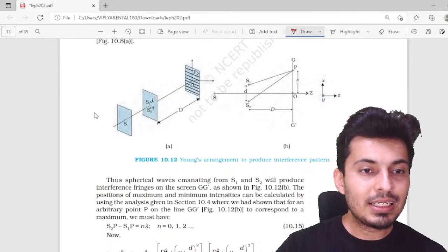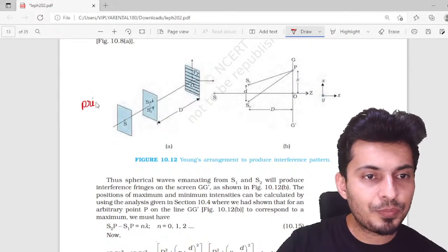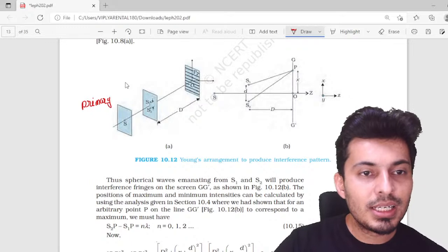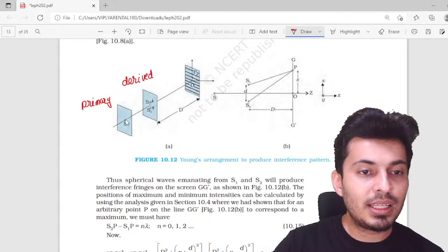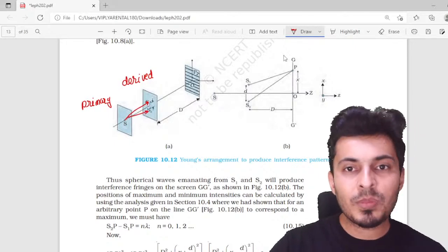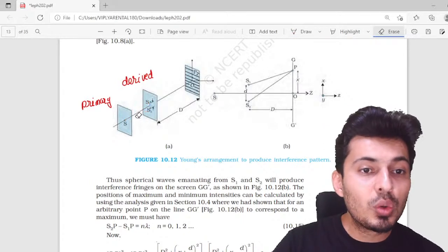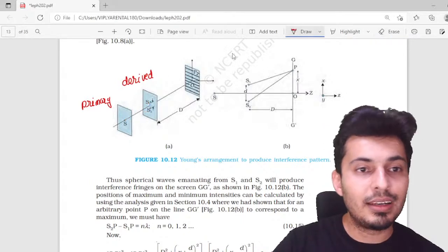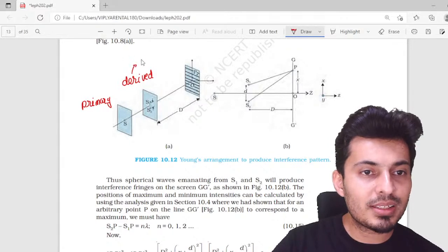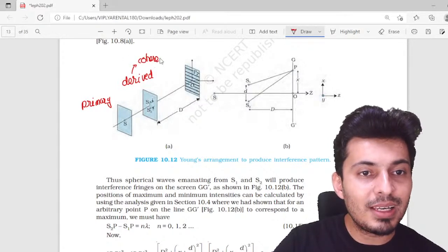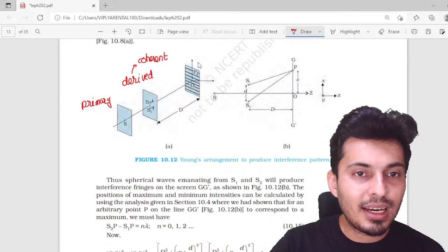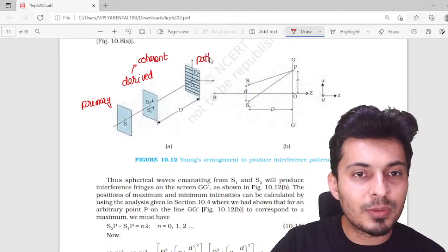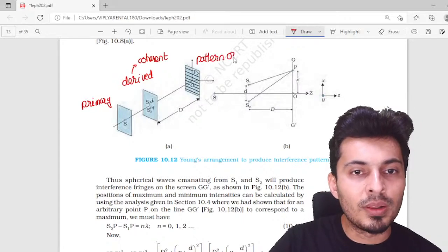This is your primary source, and these are your derived sources. Derived in the sense that the light from this source will reach both the slits together, because of which the two sources will act coherent in nature. So all the derived sources are coherent because they are derived from the same primary source. That's why they are coherent. And here you are going to see the pattern on the screen.